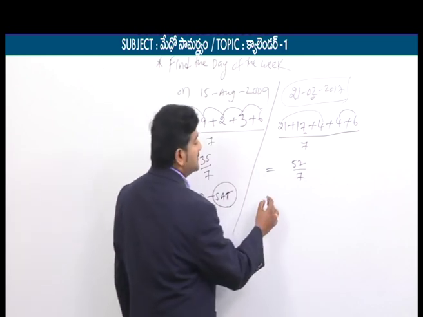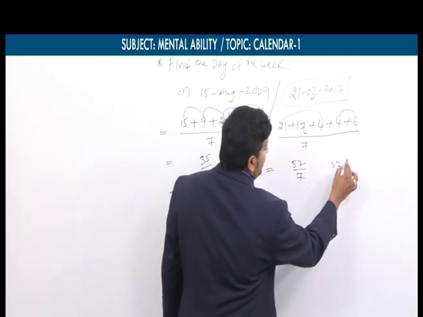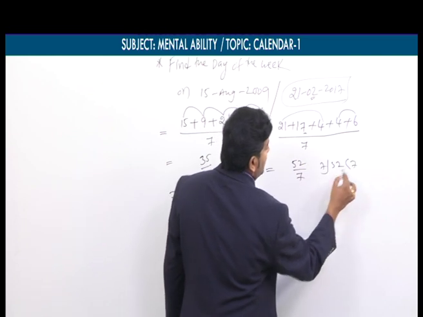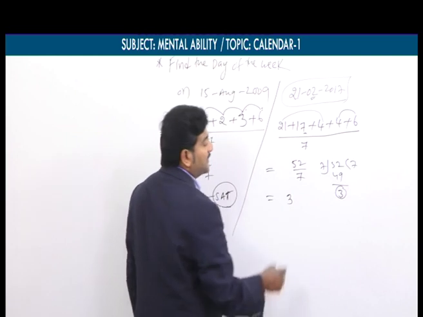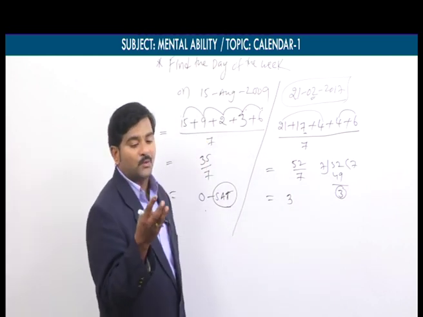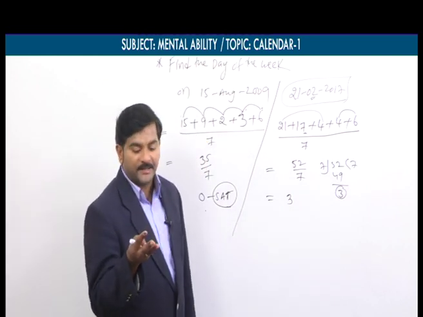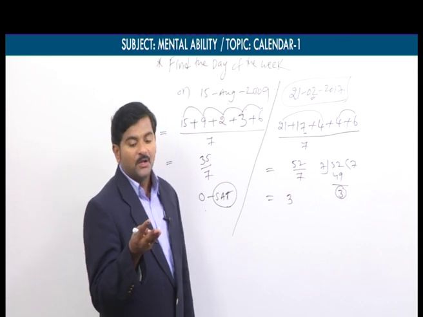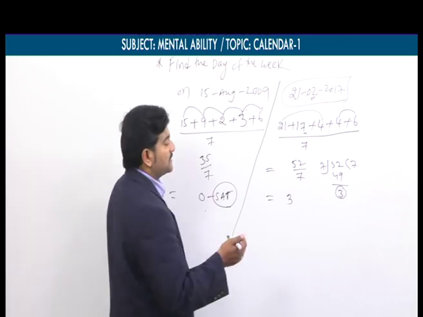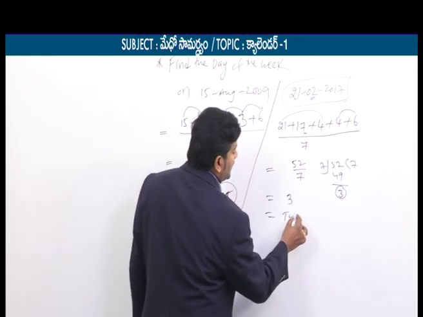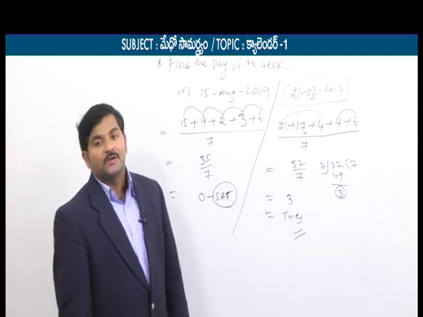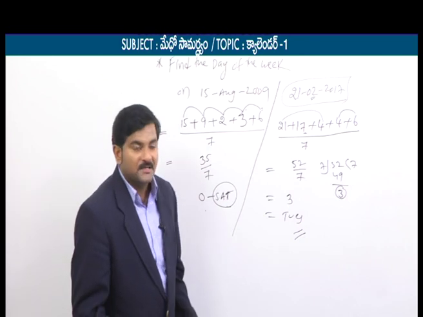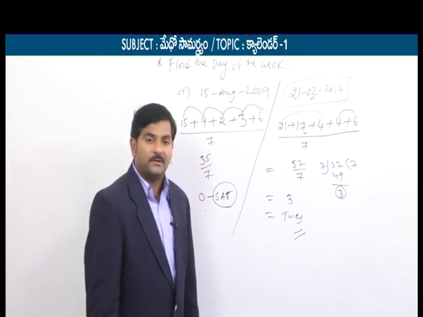So 52 by 7 means, sir, I will do actual division. 7 7s are 49. What is my remainder? 3. If the remainder is 3, according to day codes, 0 means Saturday, 1 means Sunday, 2 means Monday. So 3 means what will we get here? Tuesday you will get. Therefore, 21st to 2017 is which day? Tuesday you will get. Okay.